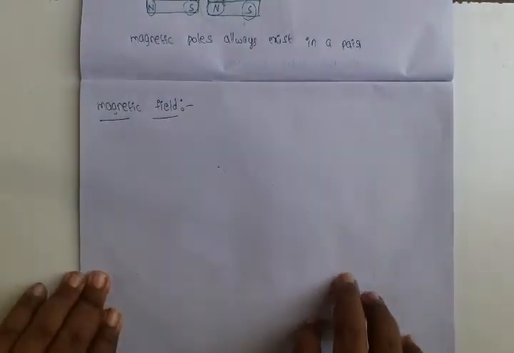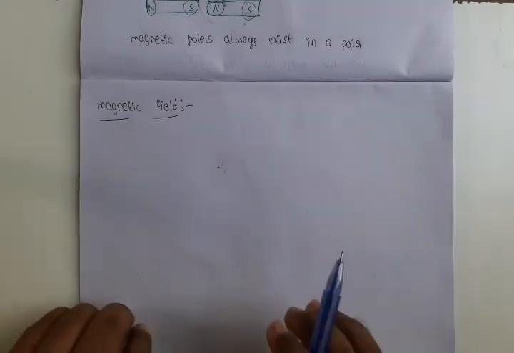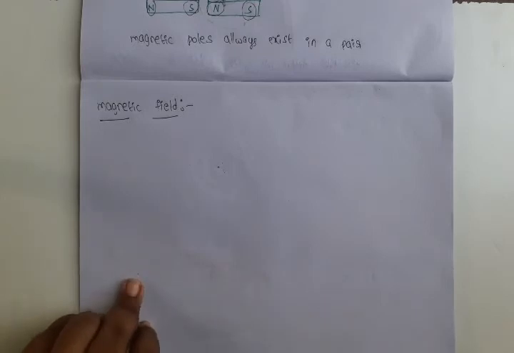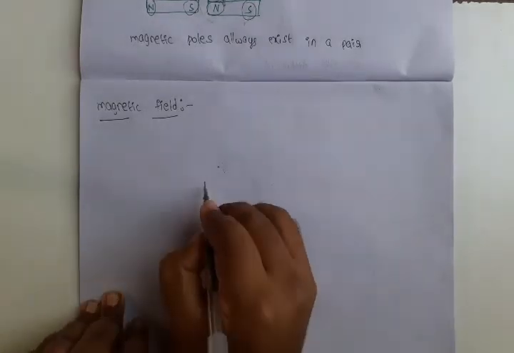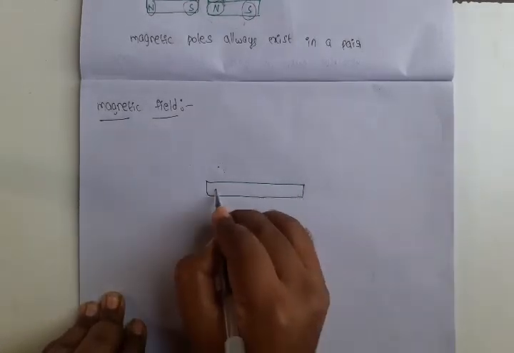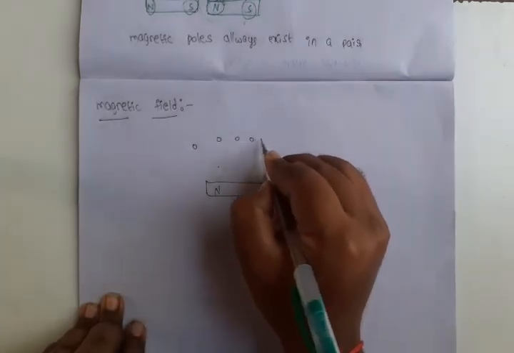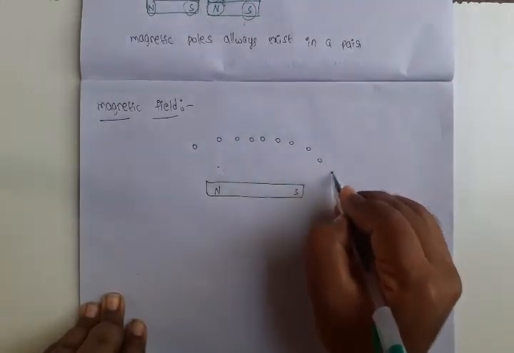I think you have already studied that a magnet attracts iron or cobalt particles. Okay. Suppose I am taking one magnet. I am placing iron particles surrounding the magnet.